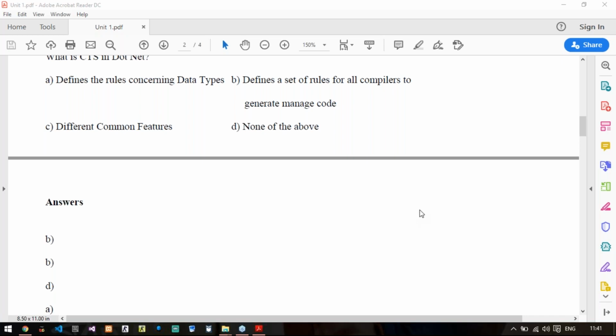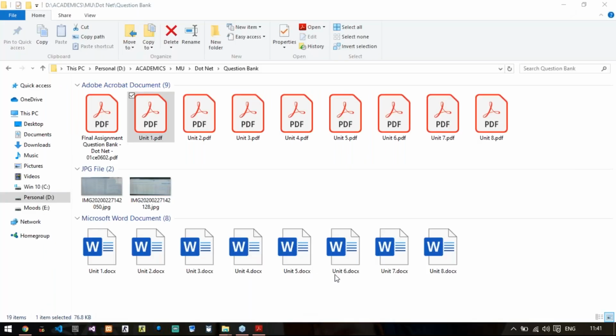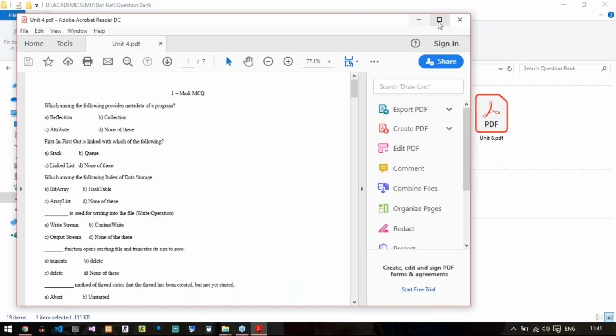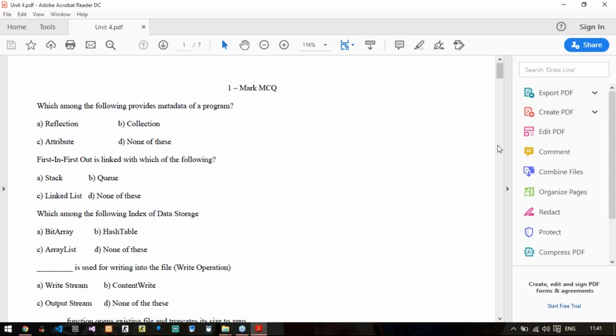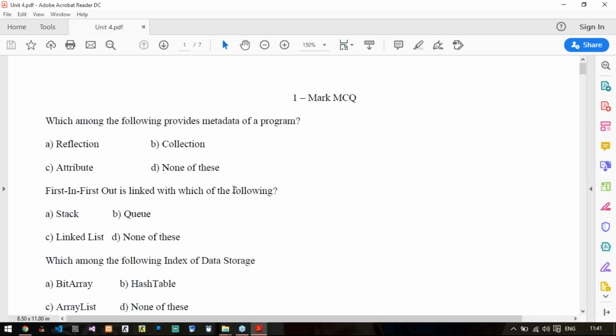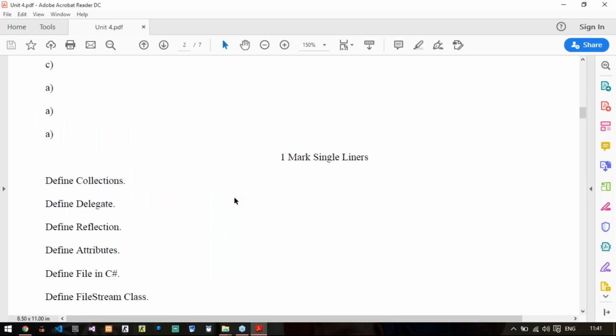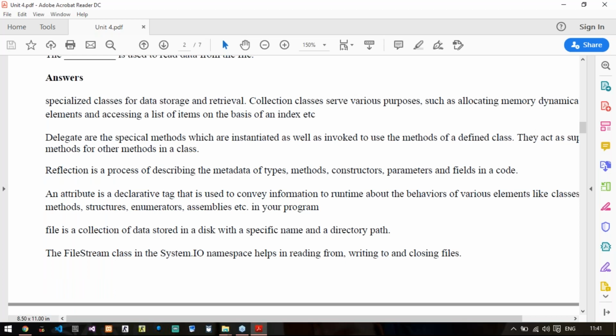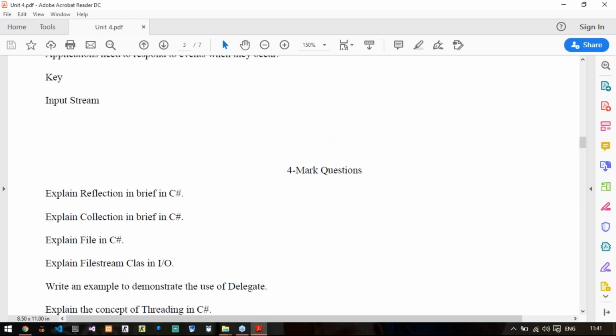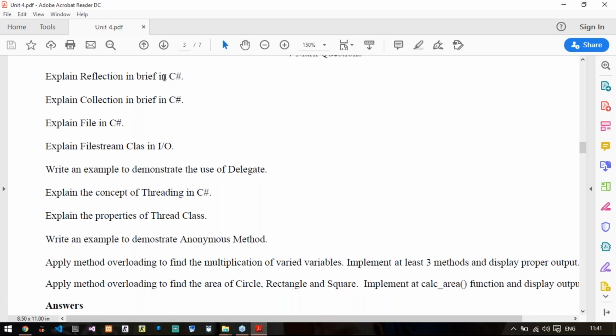Okay, so let's move on to unit number 4, that is advanced C sharp. Right, so moving on with the advanced C sharp unit, let us move directly to the 4 marks questions. The first question is: explain reflection in brief in C sharp.